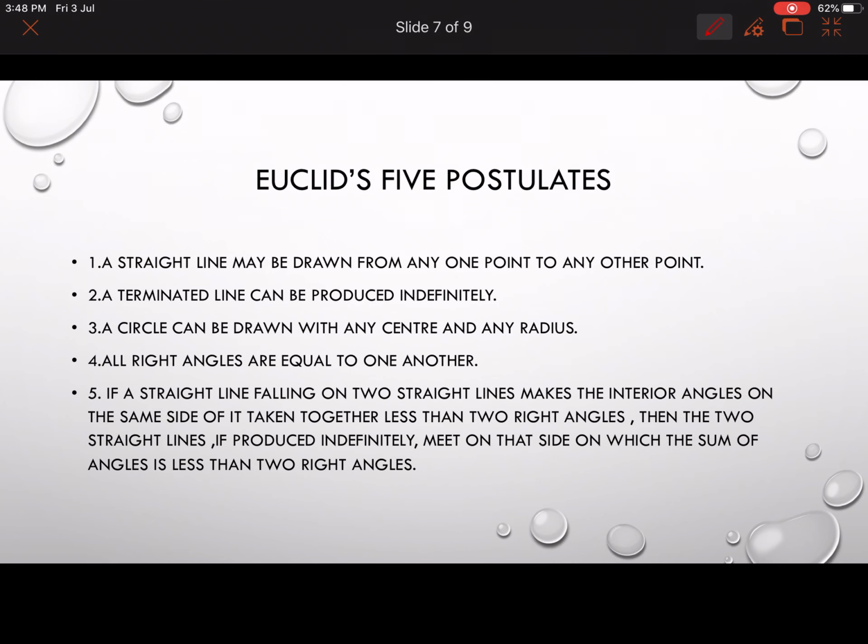Now let us see Euclid's five postulates. A straight line may be drawn from one point to any other point. You start from here and you can draw it to any other point. This is the first postulate.